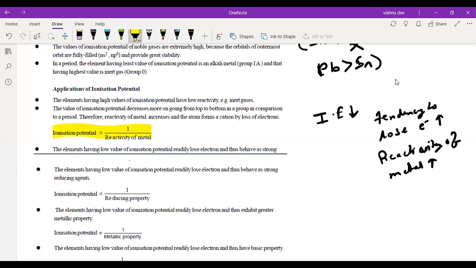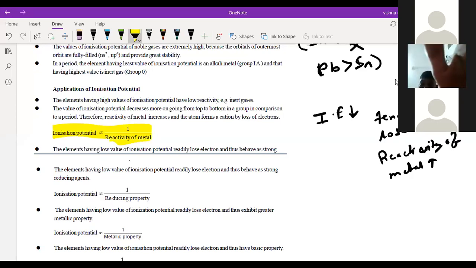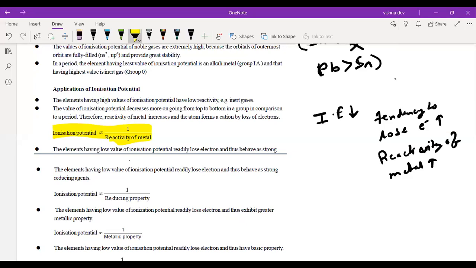Now, if ionization potential is less, again, same thing. When you talk about reducing property, the tendency to lose electron is called, sorry, oxidation. And if you lose electron, you are reducing the other atom, so you are a reducing agent.